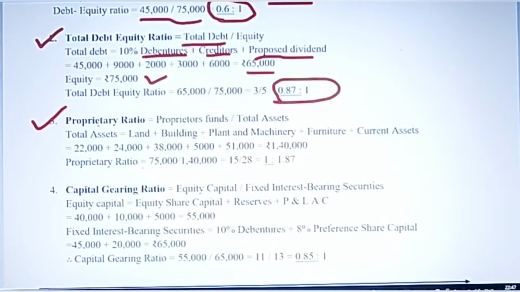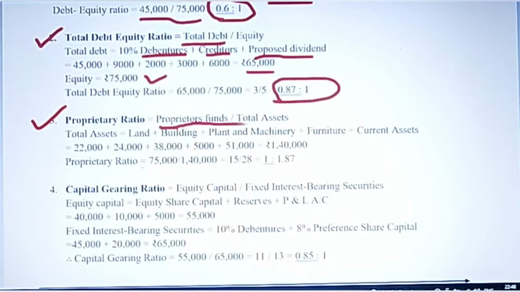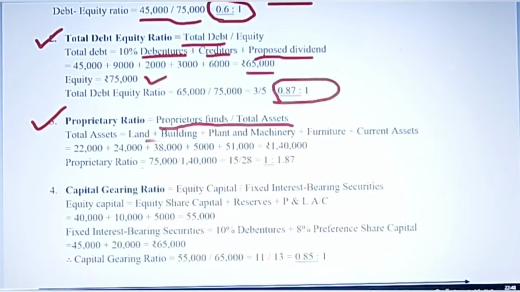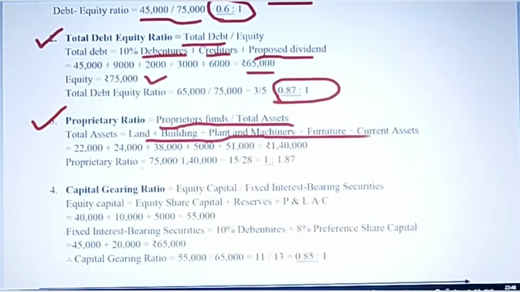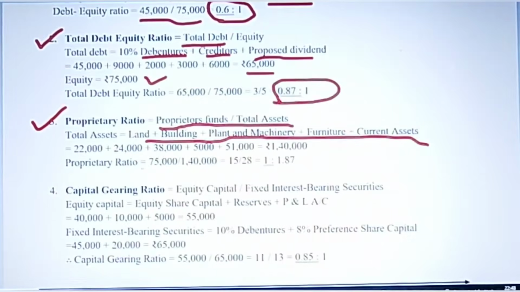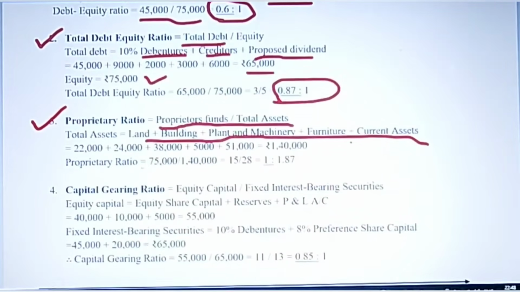To calculate proprietary ratio, what you need to do, this is a ratio between proprietor's fund and total assets. Now total assets here, that means all fixed assets plus current assets like land, building, plant and machinery, furniture plus current assets. So add up all these figures which are given in the balance sheet in the question, and you get this 1,40,000.